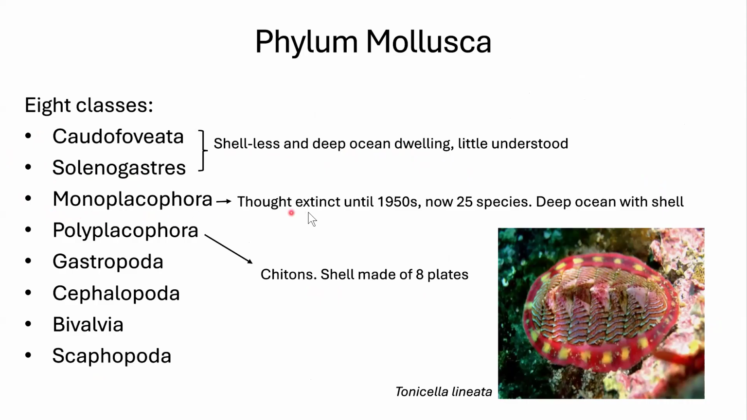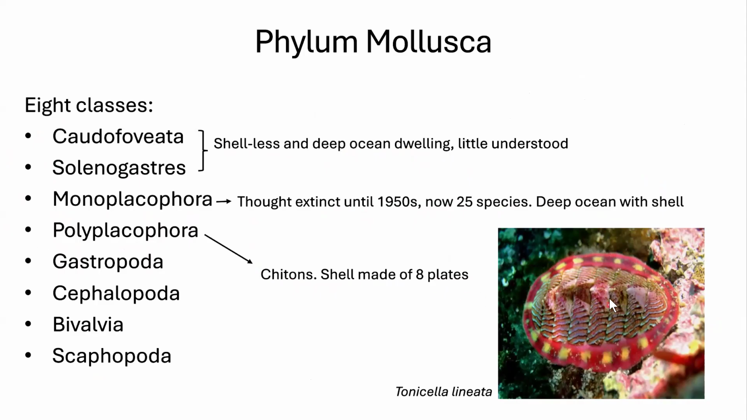Next, this one we thought was extinct until pretty recently, but now we don't think it's extinct anymore. And in fact, we have 25 species. It's a deep ocean animal with a shell, but we still don't understand it well. And then we have chitons. Chitons are really common in tide pools. They look like this. It looks almost like a barnacle.